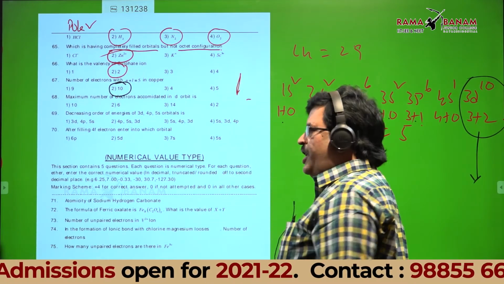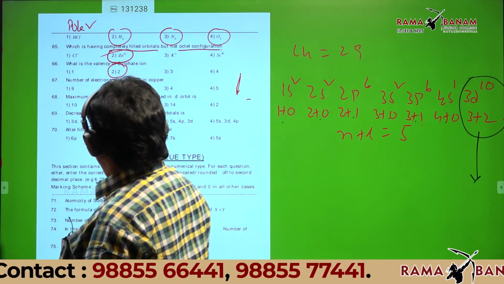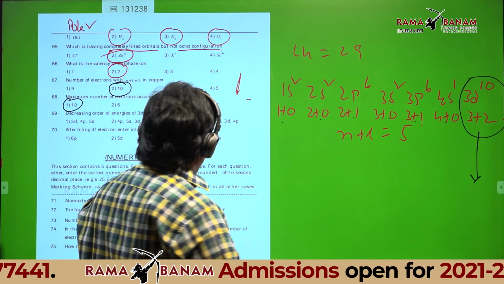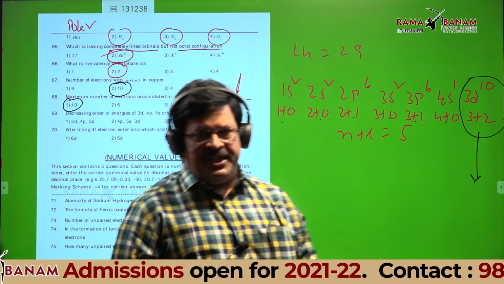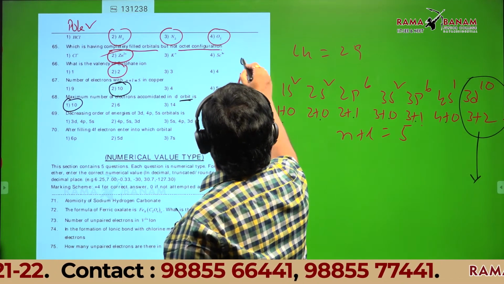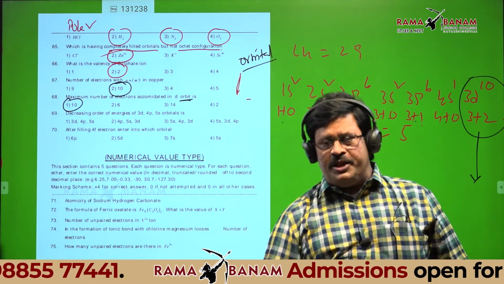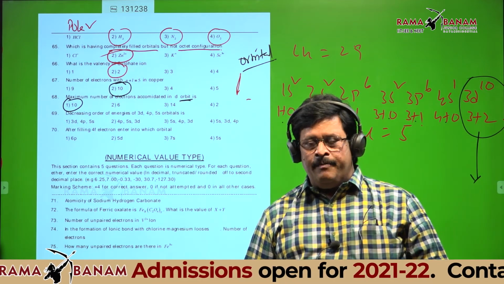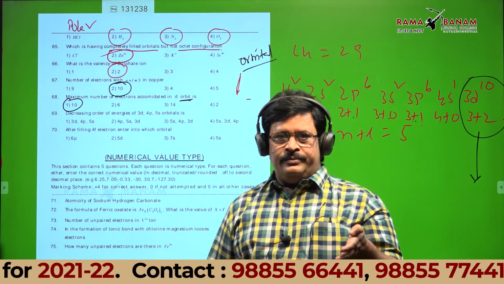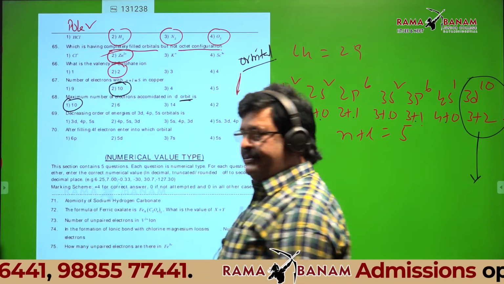Maximum number of electrons accommodated in d orbit. Actually, there is some spelling mistake there. Orbits are never designated by d. That should be d orbital. I don't know what is in your paper. Here it seems to be d orbit. That's not correct. The question is d orbital. Can anyone tell the answer?